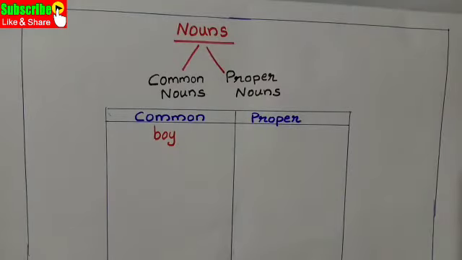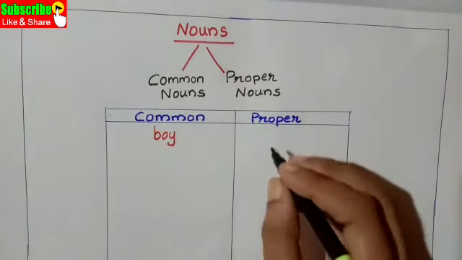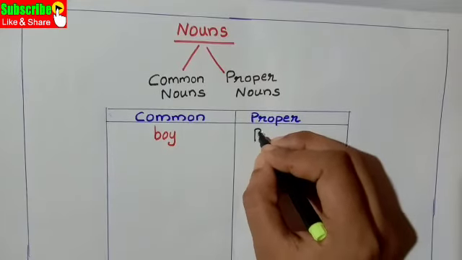Then how can we specify one boy only? Using a specified name. That means using his name. For example, Ramu.